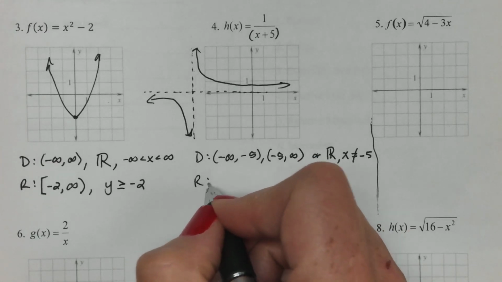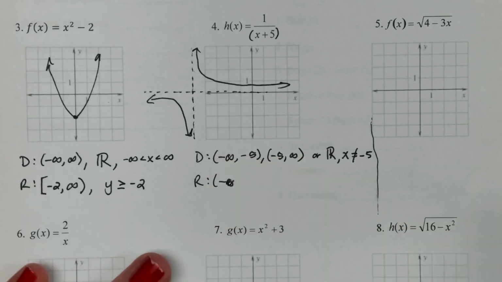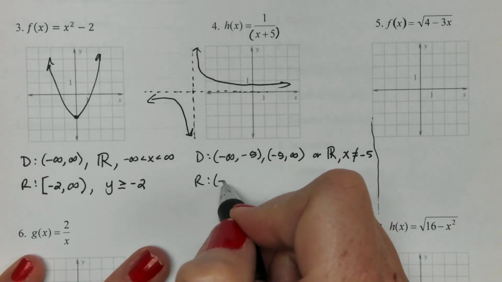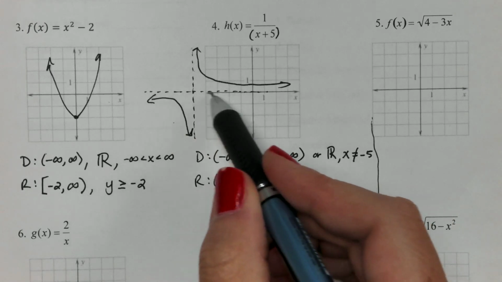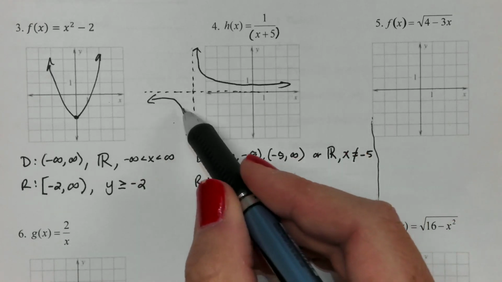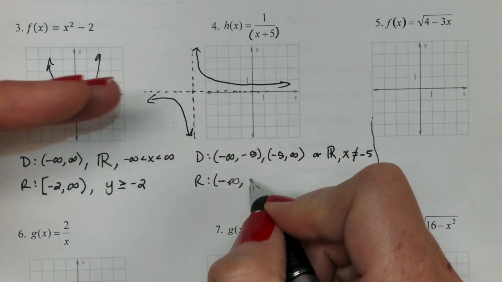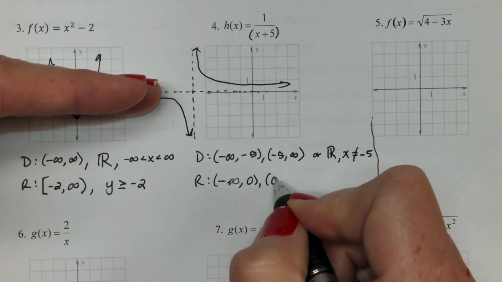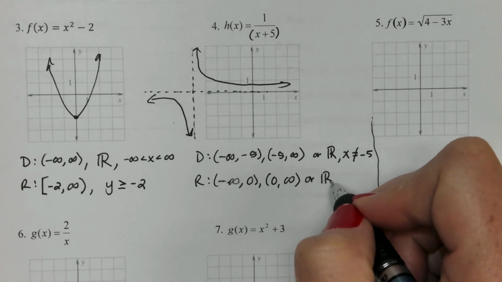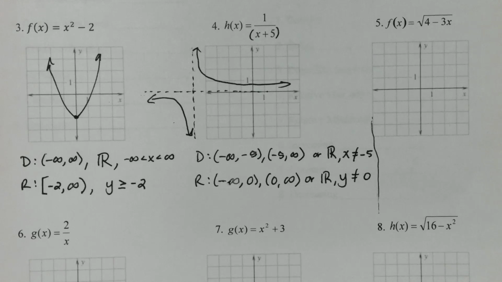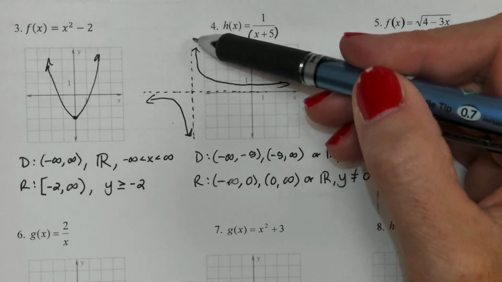Next up is range, so we'll start down low, as far low as we can go, and that arrow is going down forever, so that's a negative infinity. And then rolling your pencil, you kind of run into that asymptote thing again. Like there's no value here, so this line is going to get super close, this one's going to get super close, but nobody's going to touch it. And that for a y value is actually at 0. So that same phenomenon is happening when there's an asymptote. Or again, you could write all real numbers except this time y cannot be, and the value for that was 0. So remember, when you're talking about y's, make sure you're using a y value. When you talk about x's, make sure you talk about the x value.